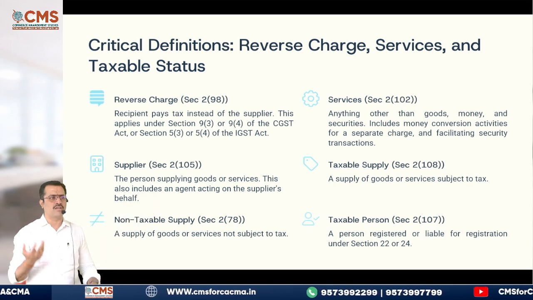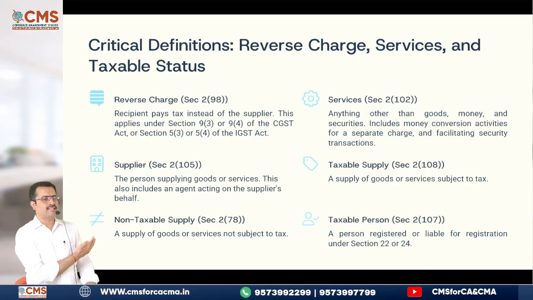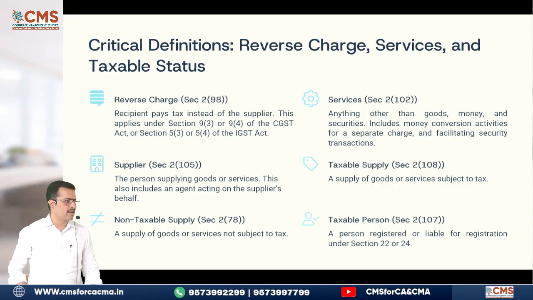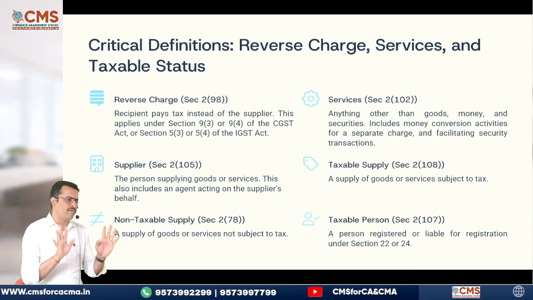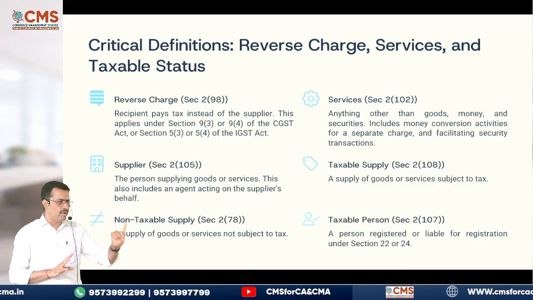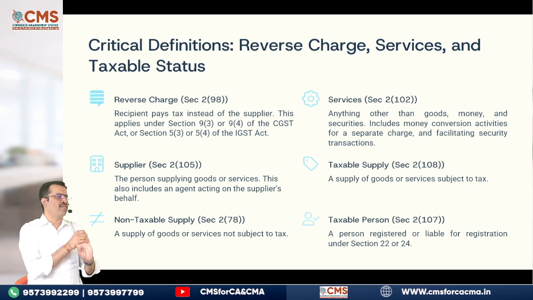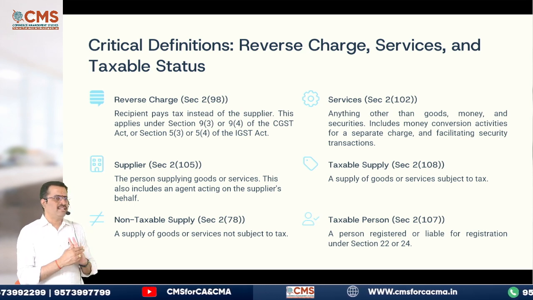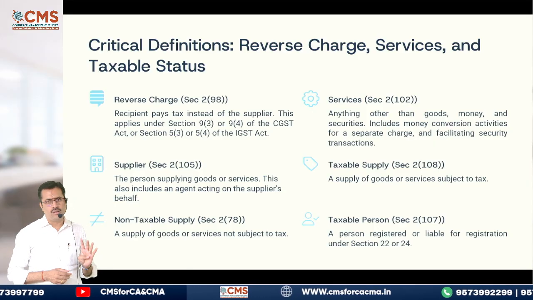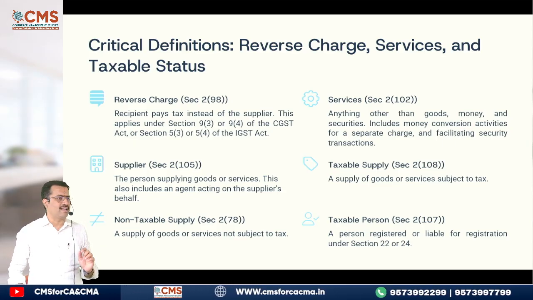Then you have services. What do you mean by service? Something which is other than goods is called services. Very good. Next, taxable supply means what? On which you pay the tax. Correct or not? And lastly, who is a taxable person? Right. Clear about the definitions? Yes, in the definitions, be careful with the definition of aggregate turnover. Be careful with the definition of consideration. And be careful with the definition of business. These four definitions will play a vital role. Please be careful. Understood?